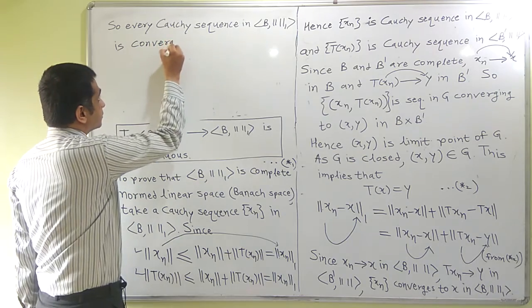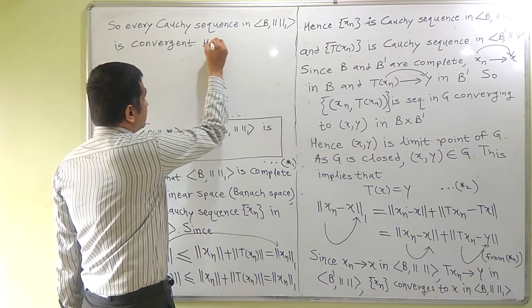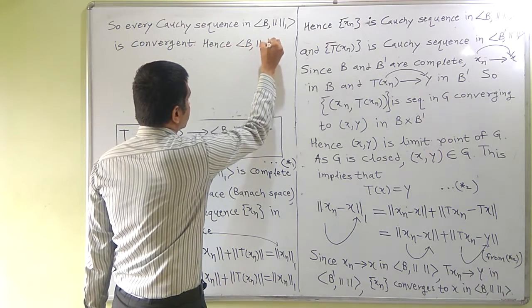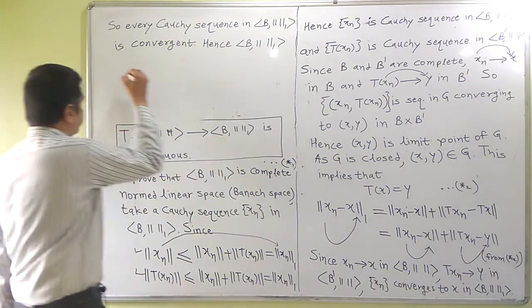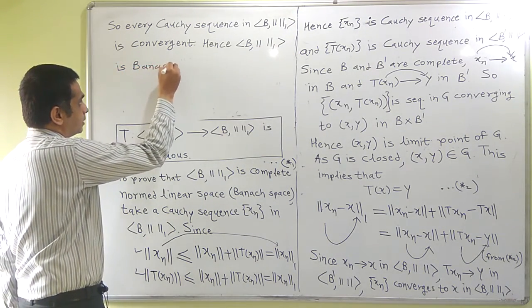Hence B norm 1 is a Banach space, or complete normed linear space. It is a Banach space, meaning it is a complete normed linear space.